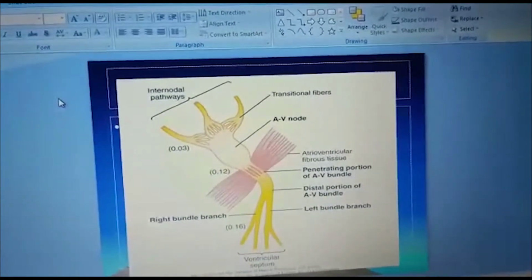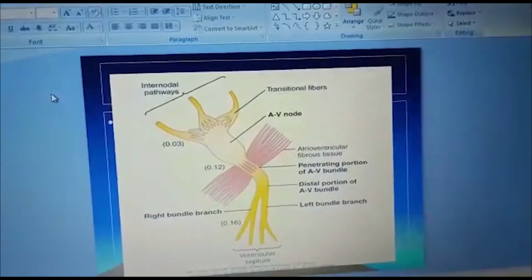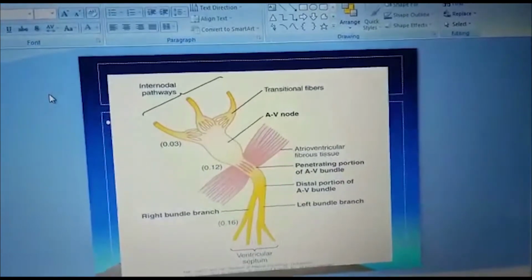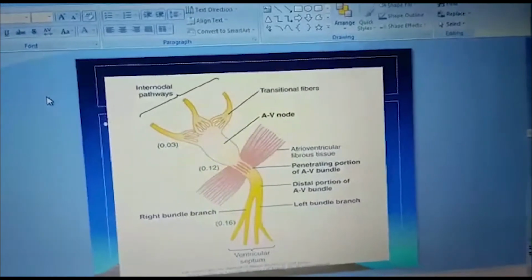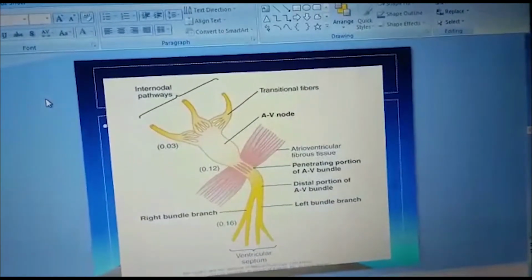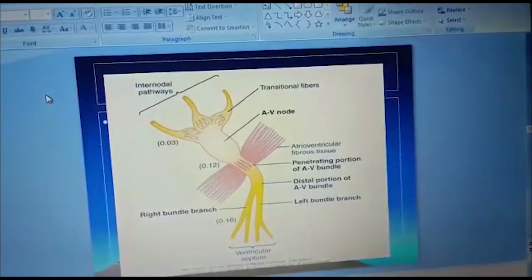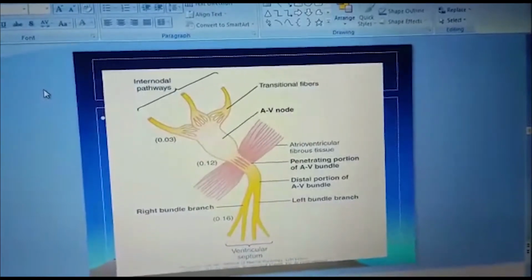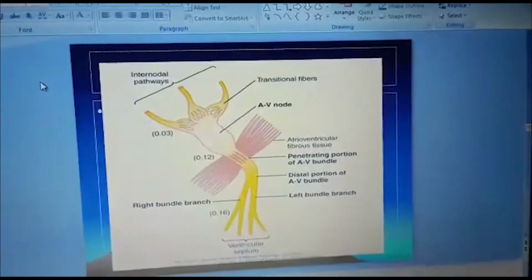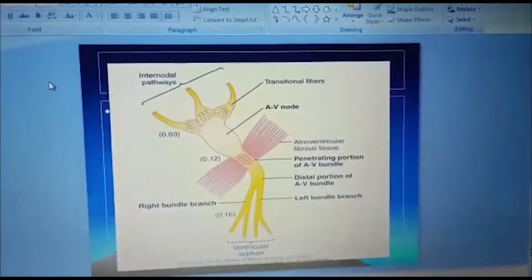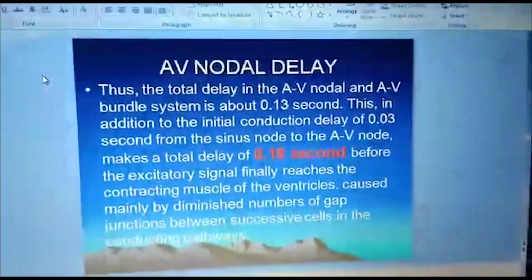This AV node brings the impulse to the bundle of His, or the distal portion of the AV bundle, which immediately before going into the septum divides into right and left bundle branches. So here we can see that there is a delay of 0.16 second in the AV node for the impulse transmission from atria to the ventricles.